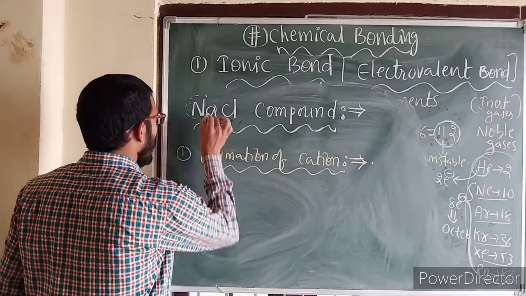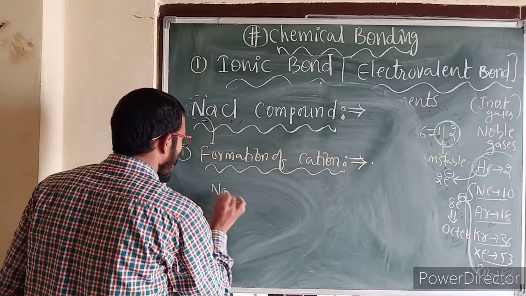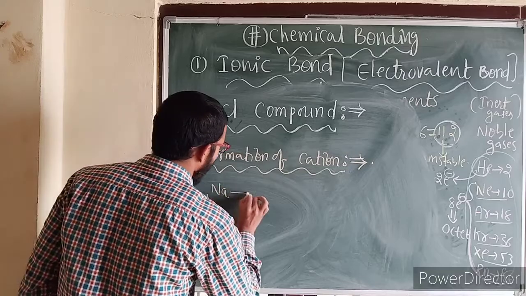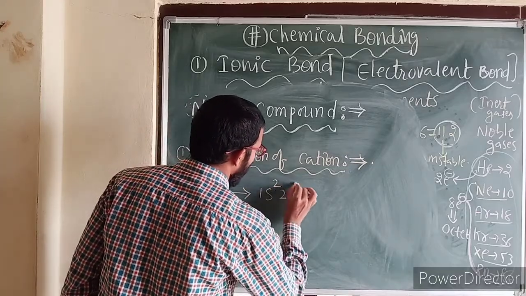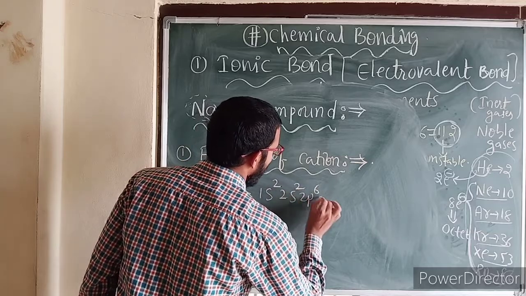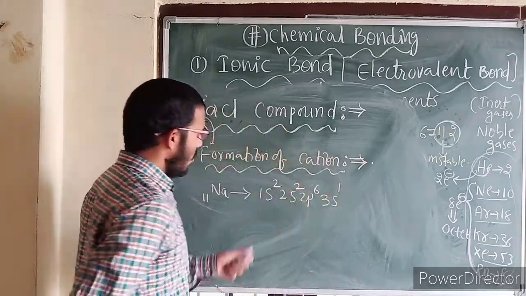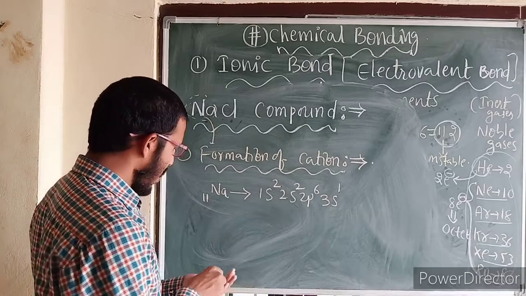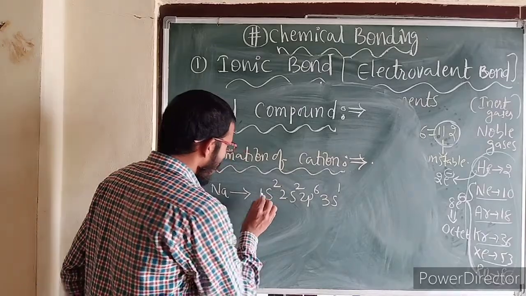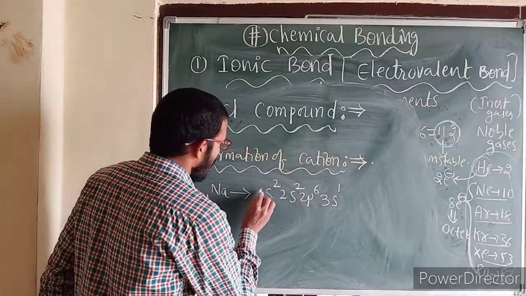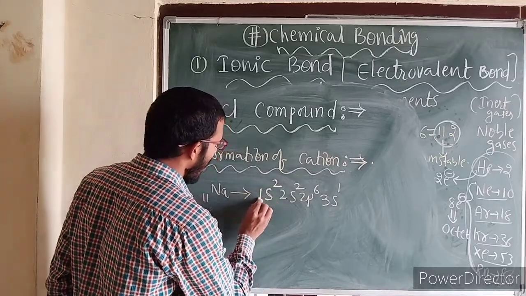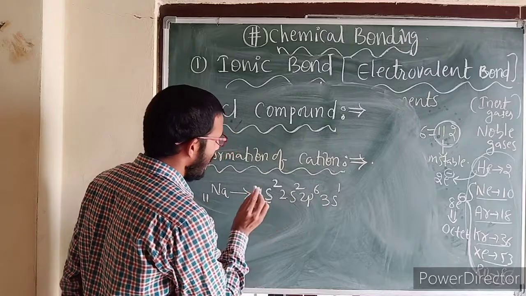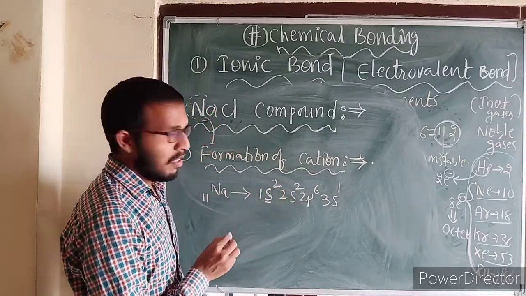This is sodium. So sodium atomic number 11. Let us write here its electronic configuration. That is 1s2, 2s2, then 2p6. Again 3s1. Now see here in this electronic configuration, what is meant by 1? 1 stands for first shell or first orbit. So 1s2 meaning is in first shell or first orbit, s orbital is there. In that 2 electrons are present.